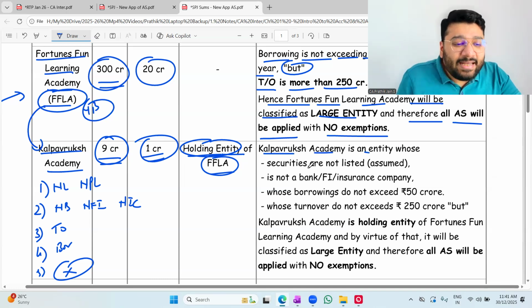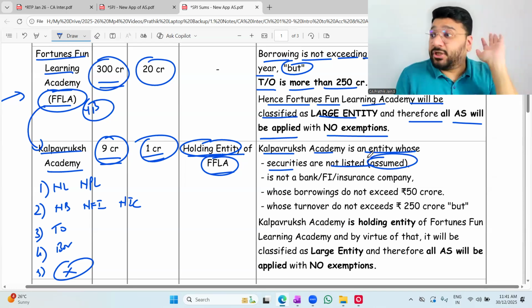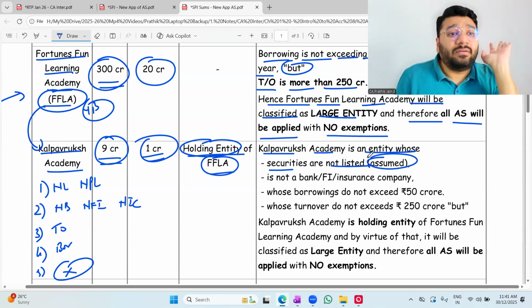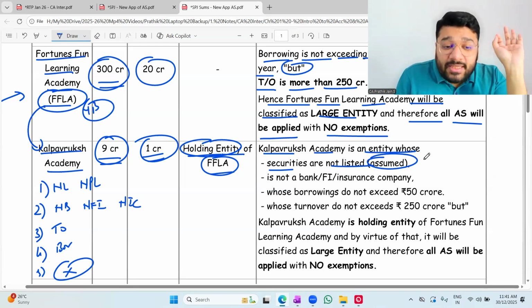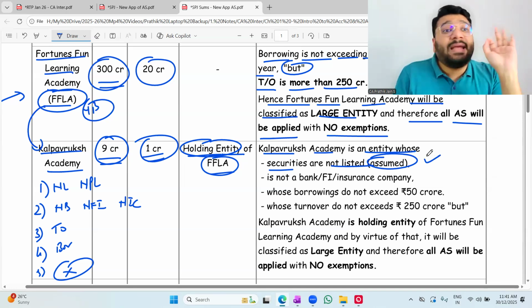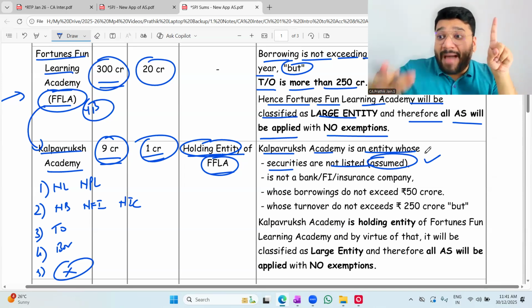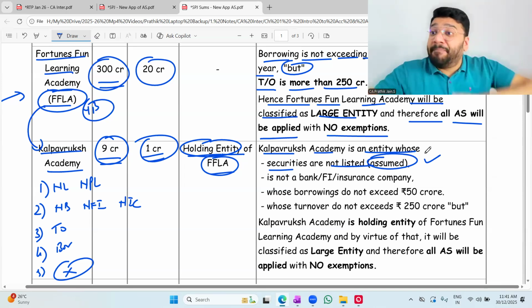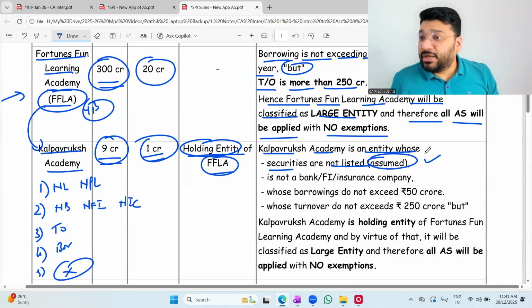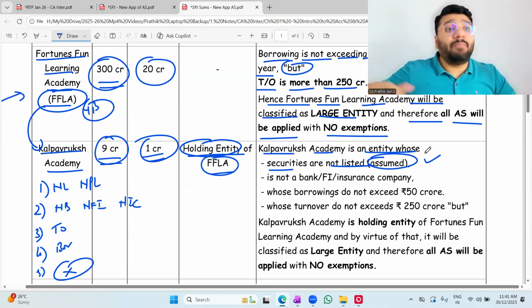Kalpavriksha Academy is an entity whose securities are not listed. I'm assuming that because this point is not mentioned. So wherever you feel points are not clearly mentioned in the question, state your assumption and proceed. When you make assumptions, two things are very important. First, the assumption should be logical, backed by logic. Second, it should be the best case assumption. Don't take the worst assumption. Take the best case assumption.